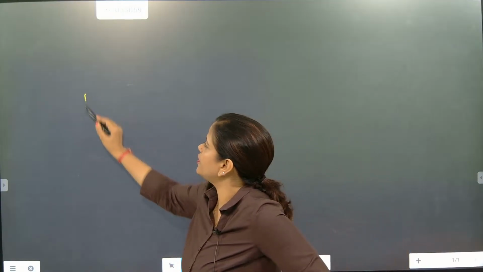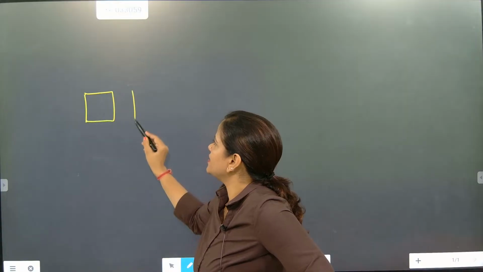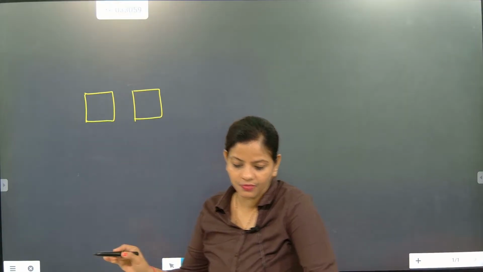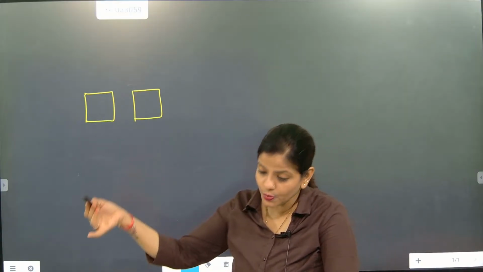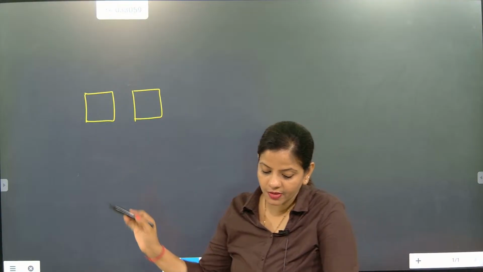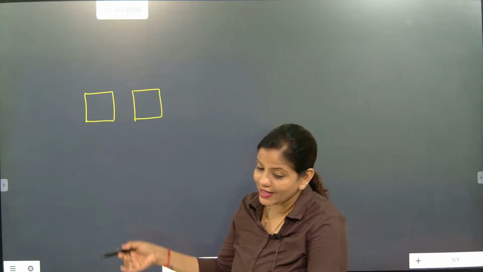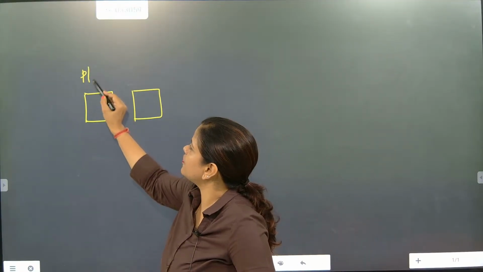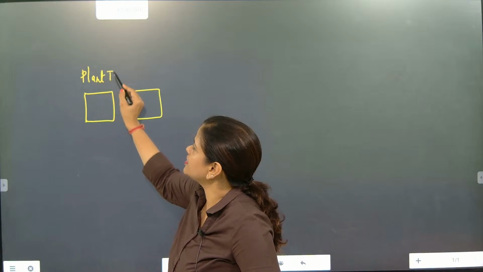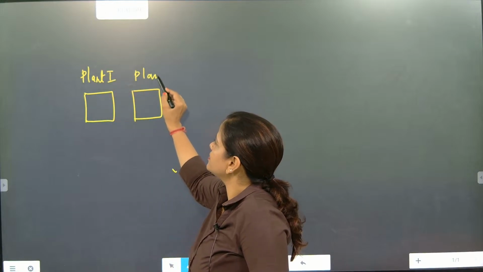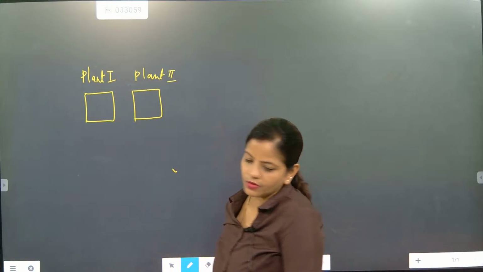So first what we will do, we will be taking two plants, plant A and plant B. So a company has two plants, plant A and plant B, for manufacturing. But first we will understand the storyline. This is plant A and this is plant 2, the second one. Okay.